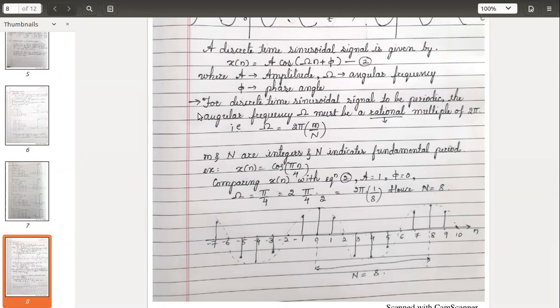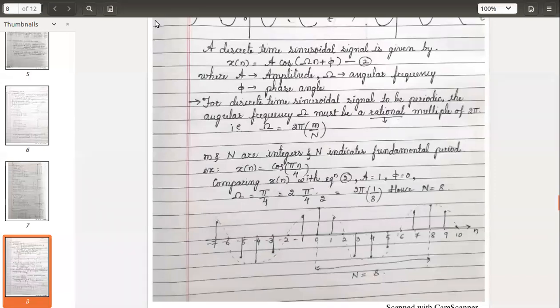What do you mean by rational? It's a mathematical term, you should know it, just like real number, integer, whole number, irrational. So likewise, a rational number. You should know the meaning of a rational number. Even if you don't know, please Google it and try to get it. What is the meaning of a rational number?